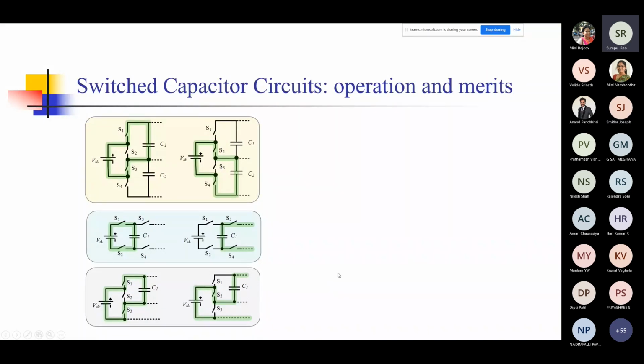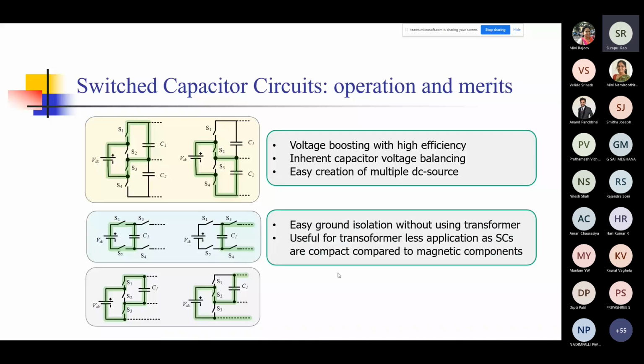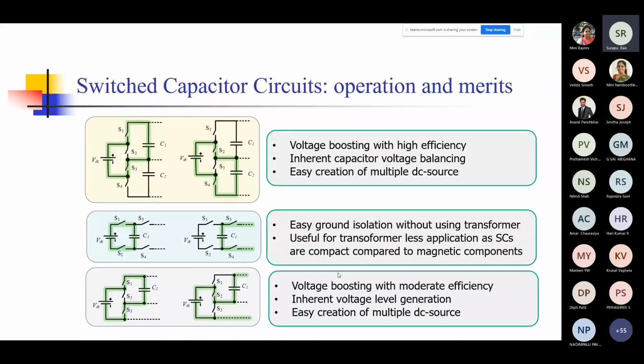So switch capacitor circuits, if you see here, these are the 3 types I showed on the previous slide. One of them, the topmost on the left, can actually provide voltage boosting. It also has inherent capacitor voltage balancing. So basically the voltage across C1 and C2 will be balanced. And by having this kind of network, if you extend it, you can have more of such DC sources that you can create. So you can have C1, C2, C3, and so on up to Cn.